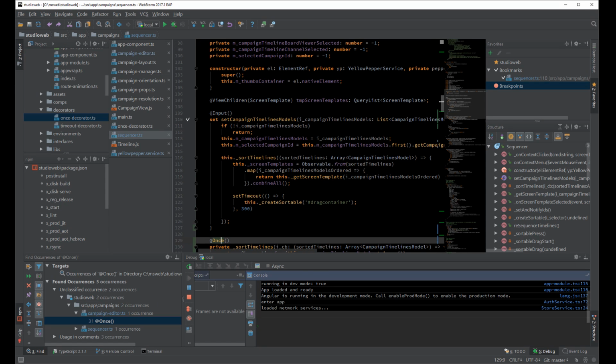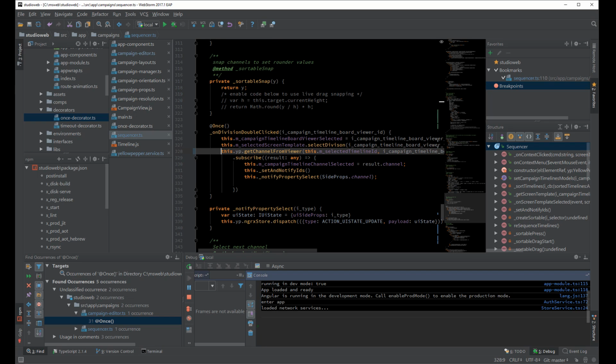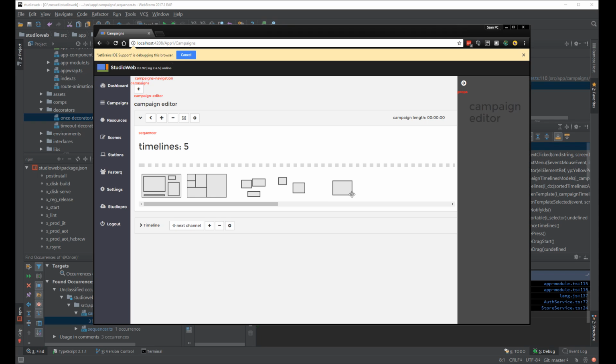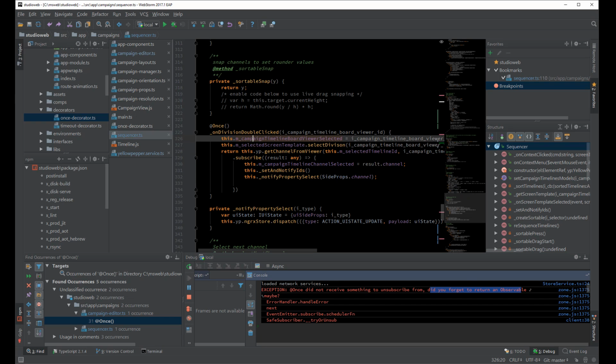Also, if we forget to return an observable or any other function for that matter, we'll actually be notified. In this case, I'm just not going to return anything. See, if I double click on screen division, you'll see that I got an error right here telling us we forgot to return an observable. So it reminds you that you have to return an observable anytime you want to unsubscribe.